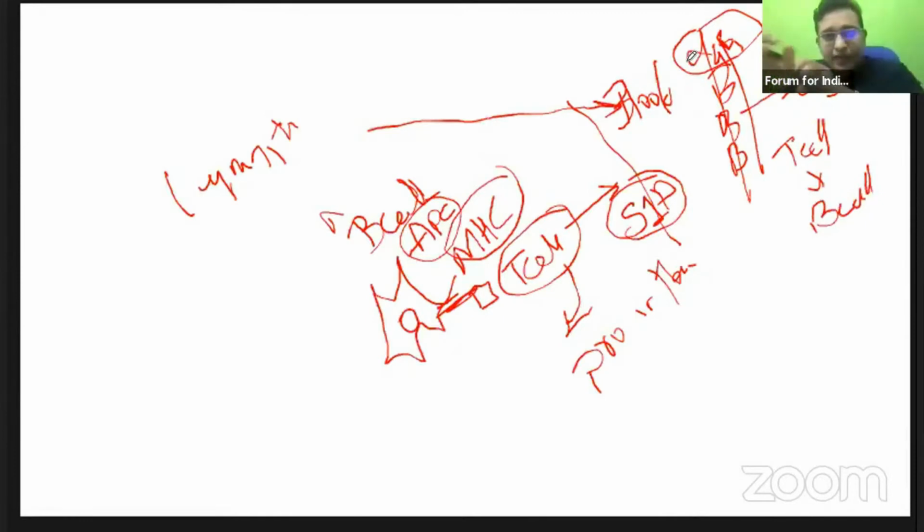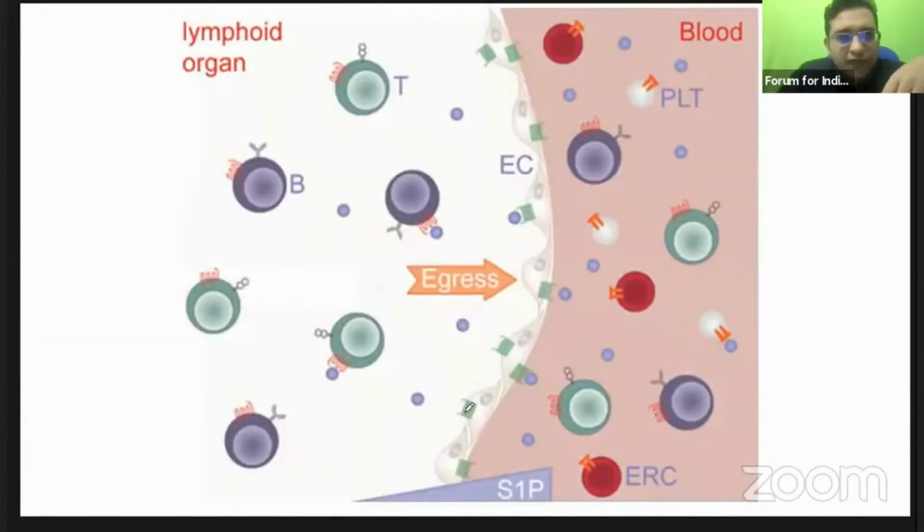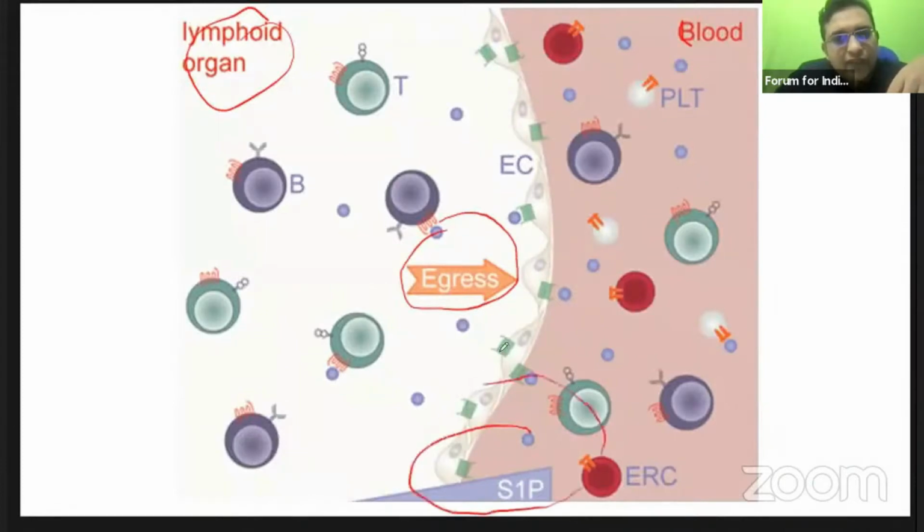It reaches the blood, crosses the blood-brain barrier to reach the CNS to cause inflammation and destruction of the myelin. So that is what actually happens in the pathogenesis. And this is what I was talking about. This is the lymphoid organ, and this is the blood. For the egress of these T lymphocytes to the blood, the sphingosine 1 phosphate is there in the